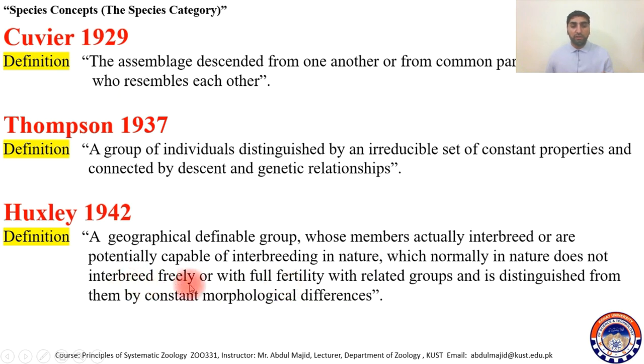So, one, they are a geographically definable group, and they interbreed with each other freely, or they have the potential of interbreeding. In nature, they do not interbreed with related groups freely or with full fertility, and they are also different morphologically by constant morphological differences. Like a donkey has constant morphological differences with horses, so they are very different from each other morphologically. So this is how they defined species.